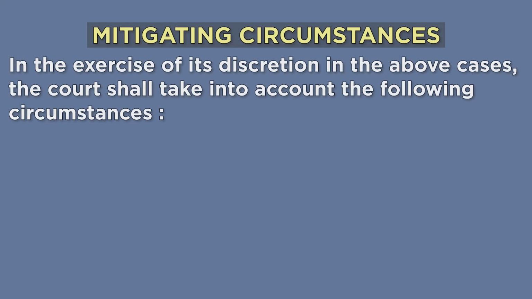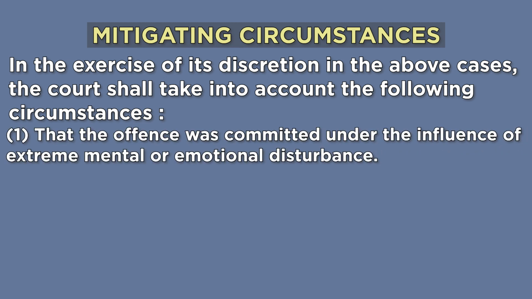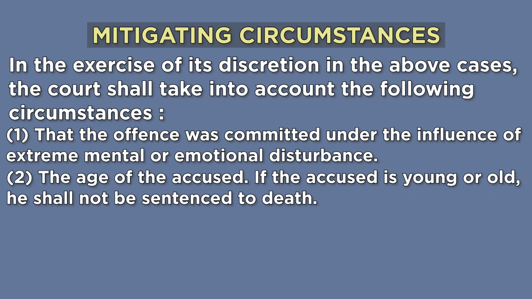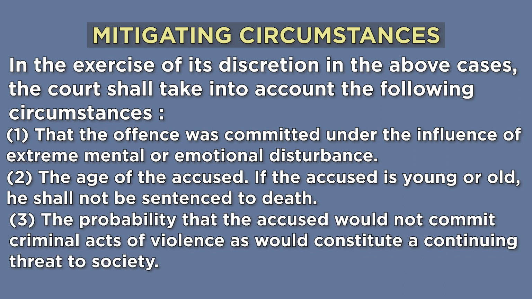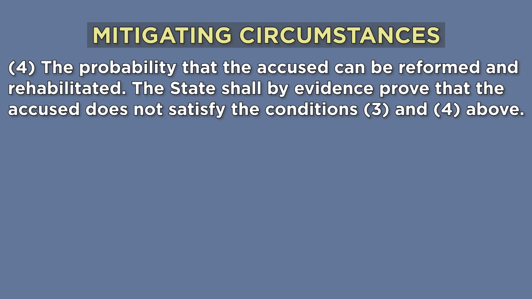Now, mitigating factors like whether the offense was committed under emotional disturbance or not, the age of the accused, that has to be checked, whether he is young or old, also the probability of committing a crime, or whether the criminal acts of violence would constitute a continuing threat to society or not, that has to be checked. And also the probability of the accused, in relation to rehabilitation or reformation.